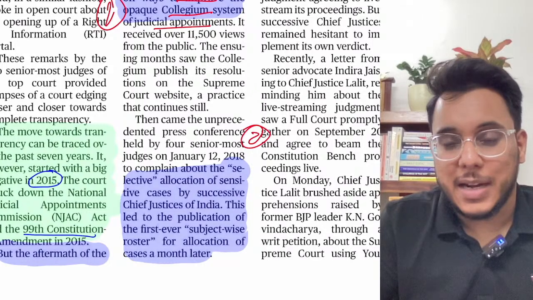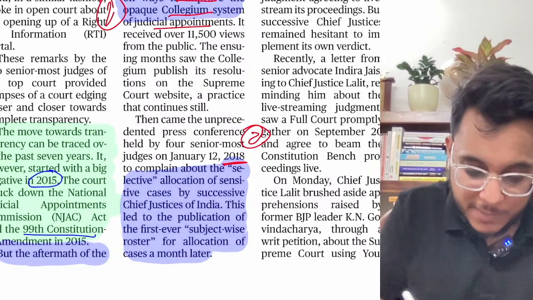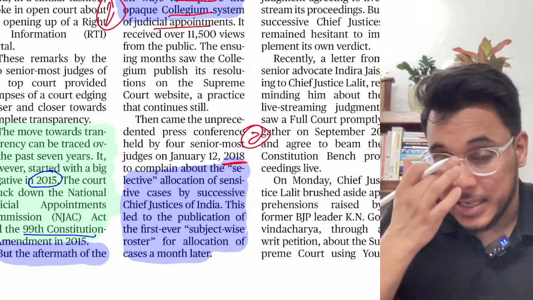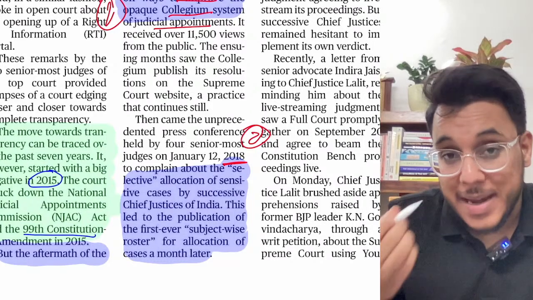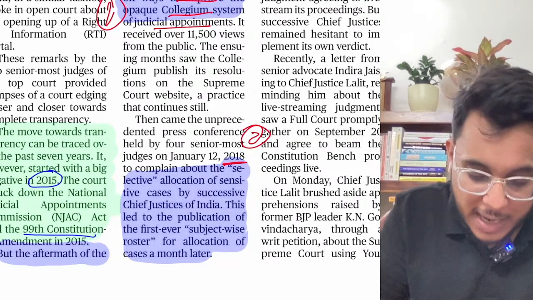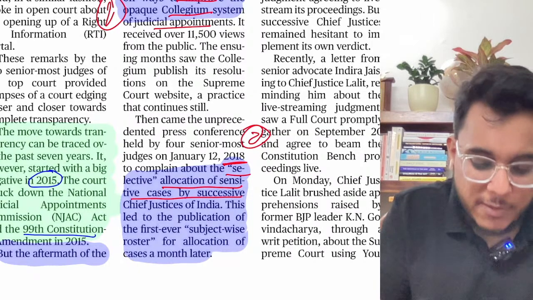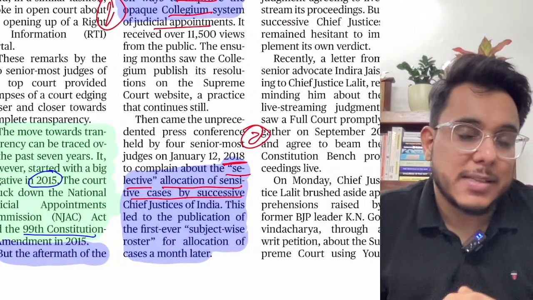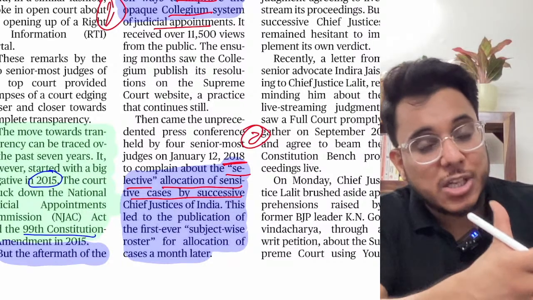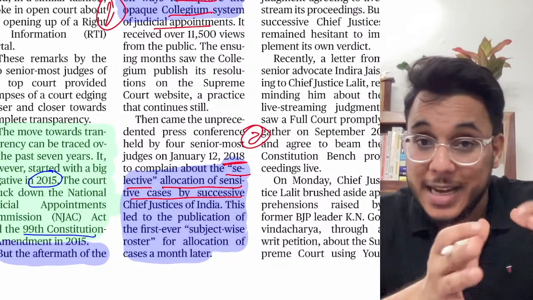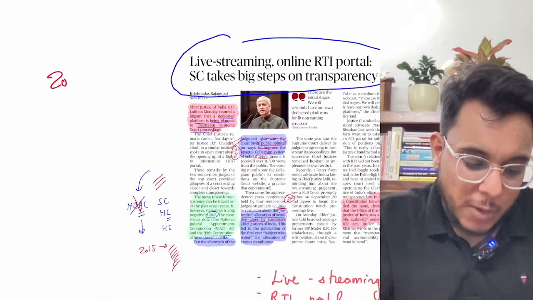The second reform that came was, guys, in 2018, there was an incident. Some of the Supreme Court judges said that the Chief Justices particularly are allocating sensitive cases selectively. There are certain sensitive cases in which the government is a major stakeholder, so those cases are being given to those benches which are more favorable to the government. So selective allocation of cases is happening in the Supreme Court. This allegation was made in 2018.